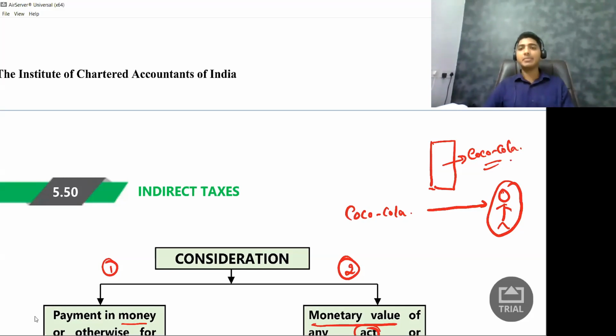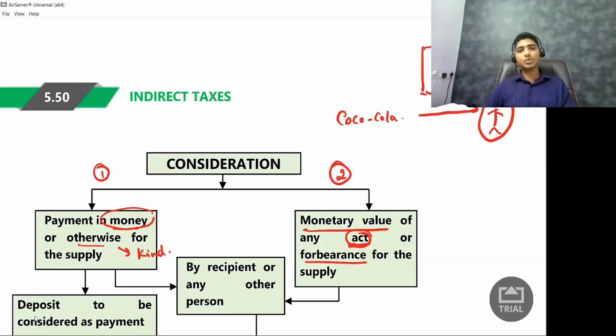So here, is this guy paying me money? The answer is no. The bakery guy is not paying me money, but he is agreeing that he will not keep Pepsi products in his refrigerator. Is he paying me in kind? Is he giving me any goods in return?